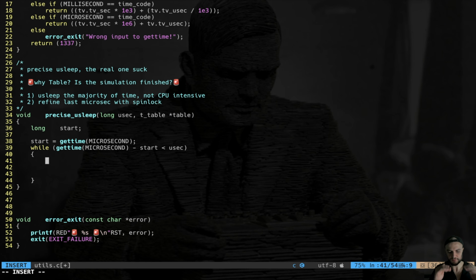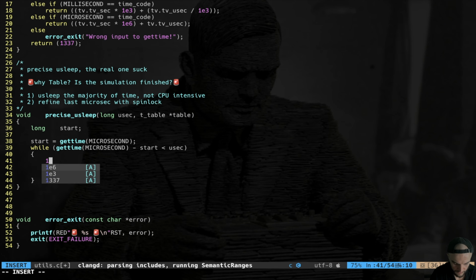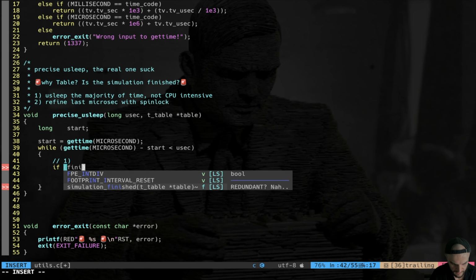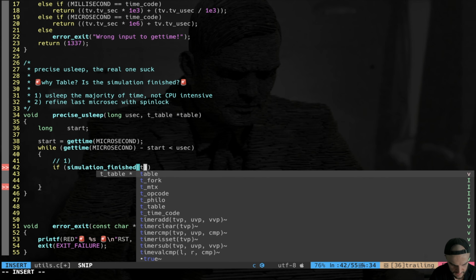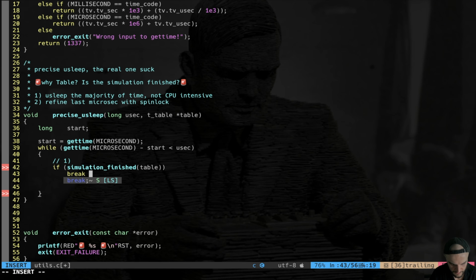So we get a start variable, which is the beginning of my loop, and then every time in my loop I get the time again, I subtract the start and I check if we already slept for the amount of time requested. Here, first of all, I check if simulation is finished. That's why we need the table. You just break, right? You don't sleep anymore.